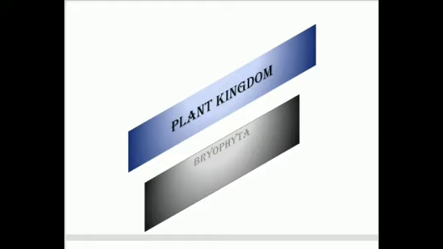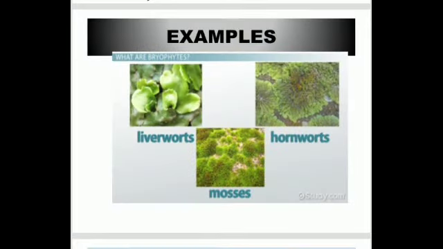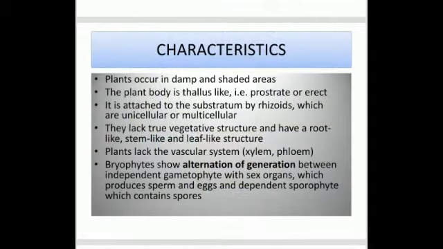So, let us start with salient features of bryophytes. See, these are some examples: liverworts, hornworts, mosses. These are common examples of bryophytes. Now, main question: what are bryophytes? So, we can say that bryophytes are non-vascular plants. Okay, just now I have told you that bryophytes are lacking vascular bundles. So we can say that bryophytes are non-vascular plants.